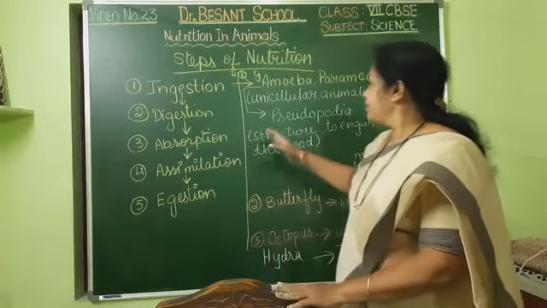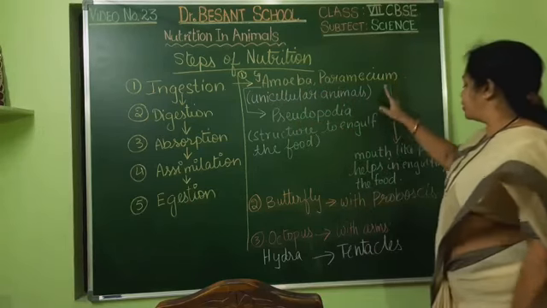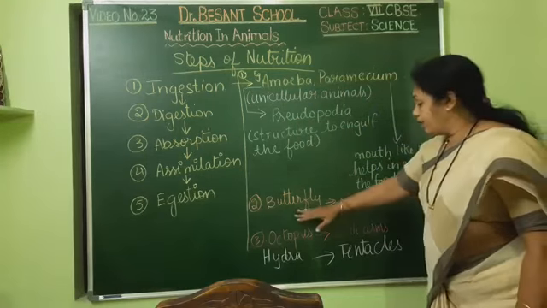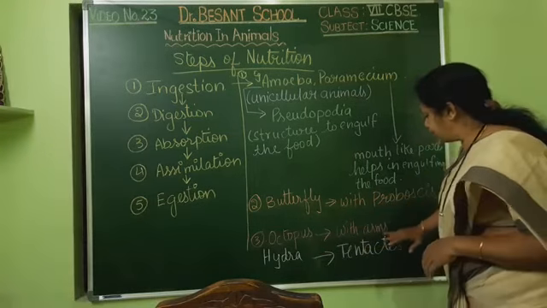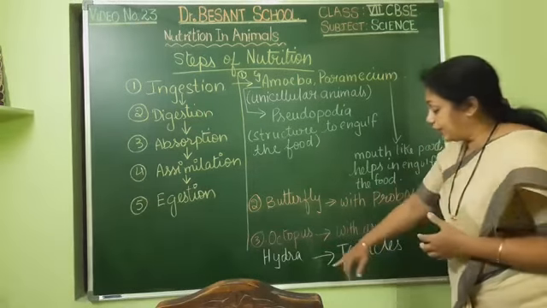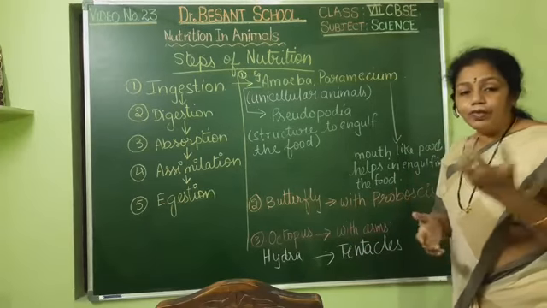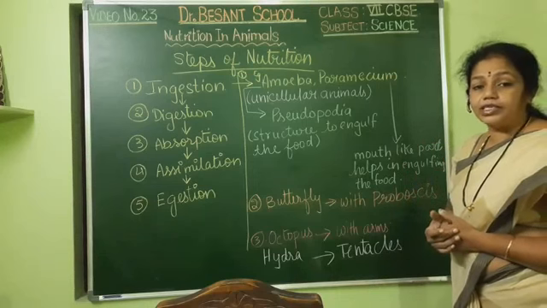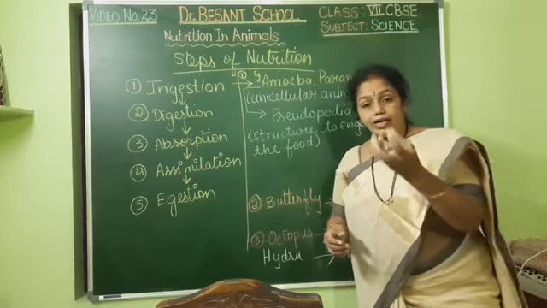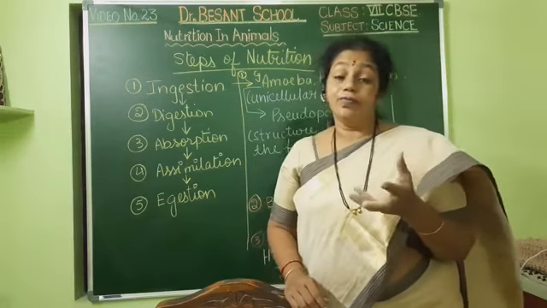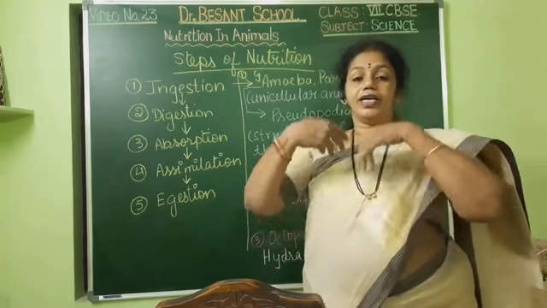Apart from these, we have seen amoeba, paramecium: amoeba will take with the help of pseudopodia, paramecium will take with the help of a mouth-like organ. Then butterfly takes the food inside with the help of proboscis. Then octopus takes the food with the help of those arms. And then hydra has got long tentacles. When you come to the school, I will show in the lab, the slide is there. There you can see the hydra. I will explain how it will be taking the food inside. Then spider will first inject the venom, then it will take the food inside. Then there is one starfish, that is there in our lab. It will take the stomach outside. With the help of that, it will take the food inside.